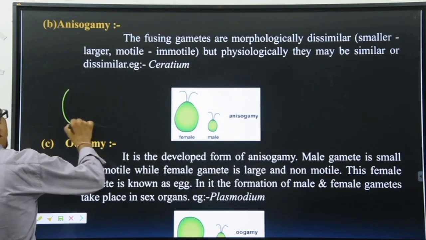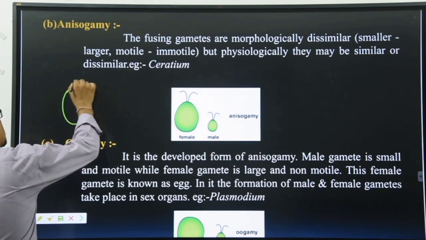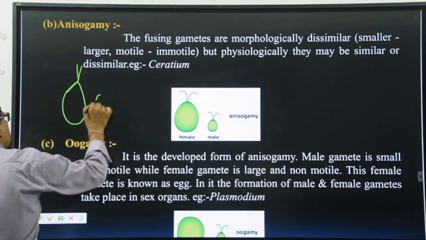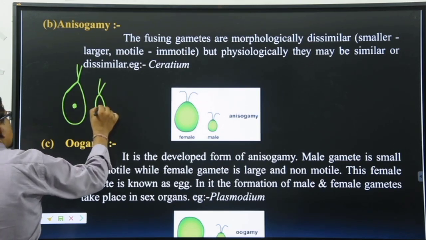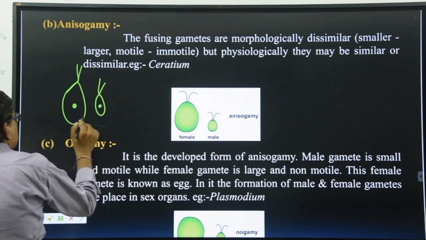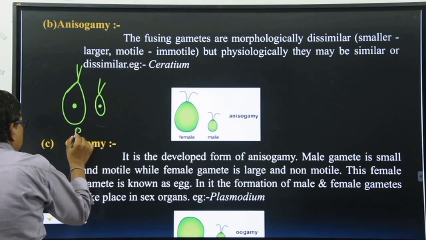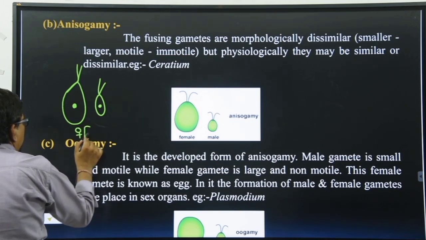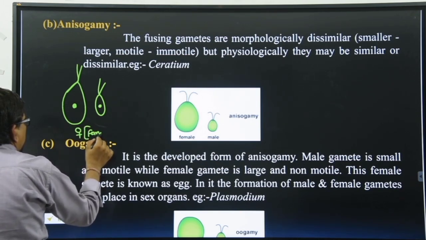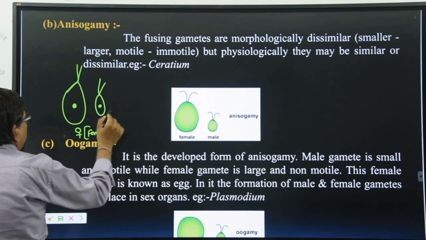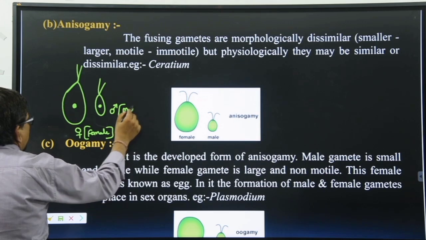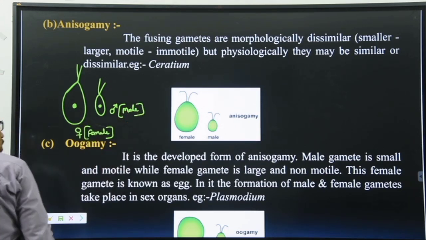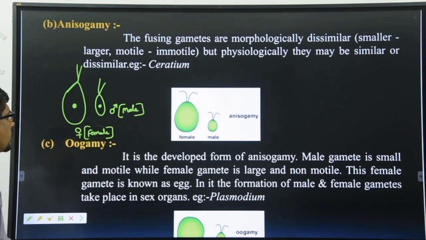It means one gamete is larger in size and the second is smaller in size, but both are motile. The larger one is always known as the female, and the smaller one is always known as the male. ध्यान रखना बेटा इस चीज का, मेल छोटा होता है. Female is larger in size and the male is small in size.